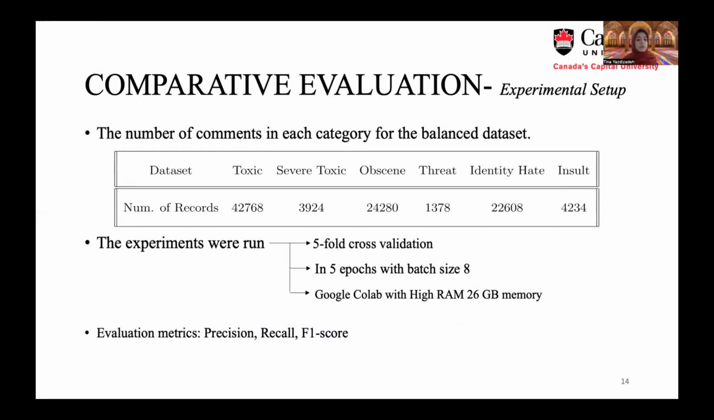The evaluation metrics that we use are precision, recall, and F1 score. The precision answers what proportion of the predicted samples are toxic, and the recall answers what is the percentage of the actual toxic comments that are predicted correctly.